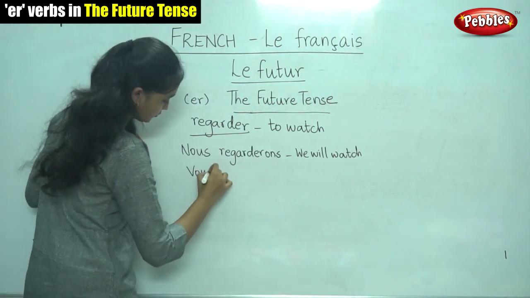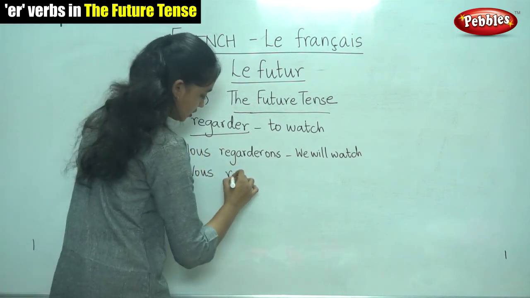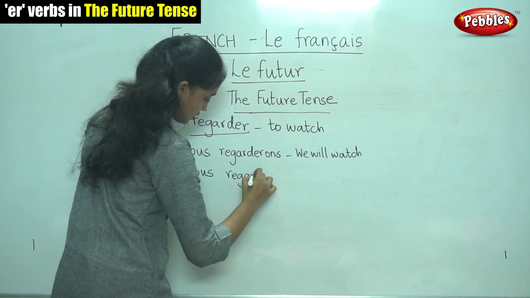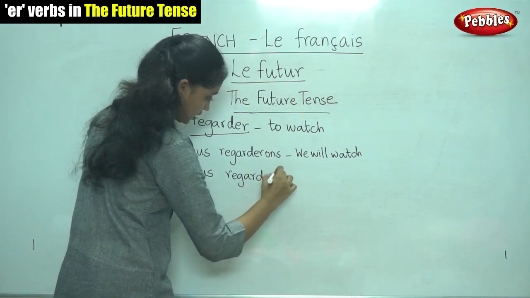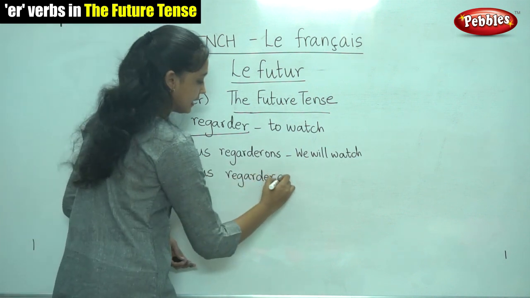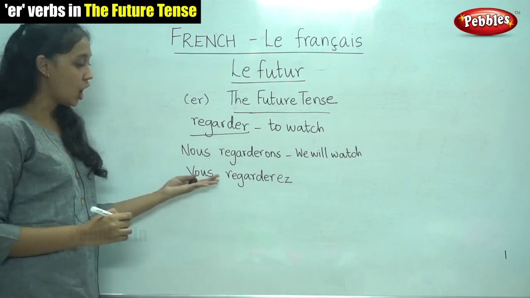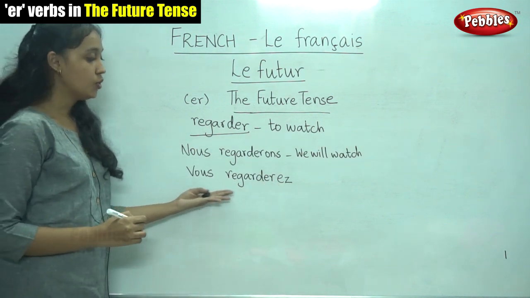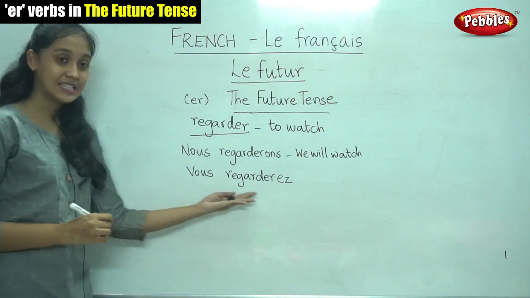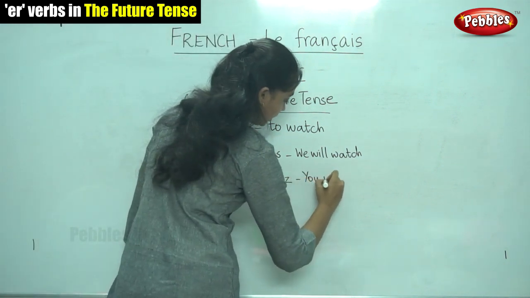For vous. Now, for vous also, we would write the infinitive followed by EZ. That is the ending for vous. Vous regarderez. And what does this mean? It means you will watch.